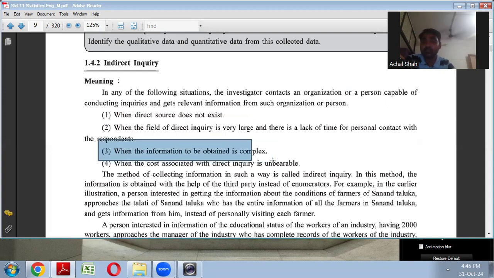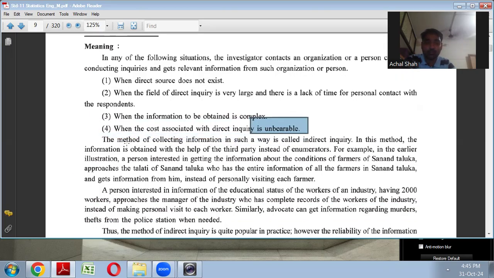Then the information which is to be collected is very complex, and the costing with the direct inquiry आपने तो देखा कि बहुत unbearable है, बहुत high price हो जा रही है. तो उस केस में भी आप indirect method का इस्तेमाल कर सकते हैं, राइट.